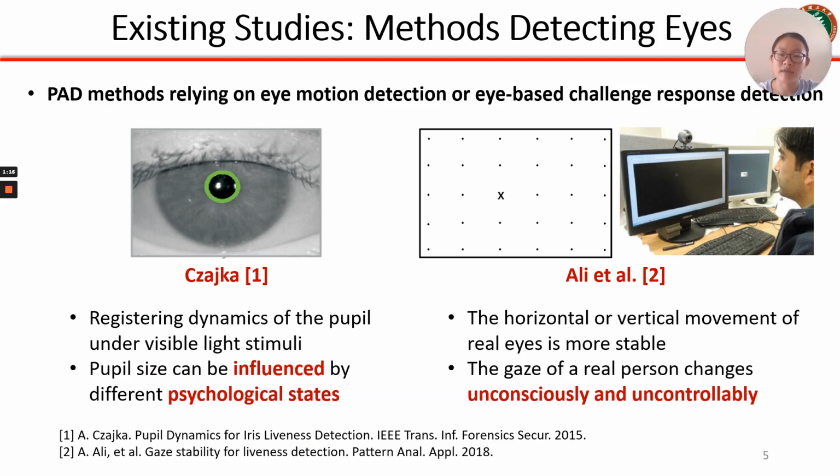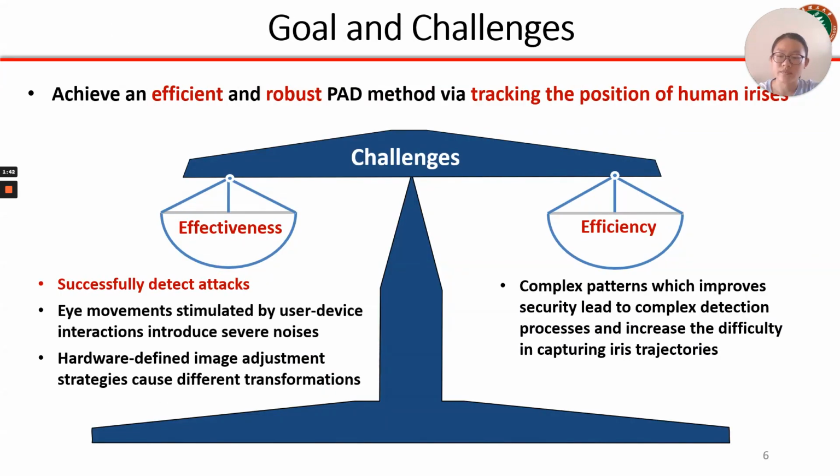Seo et al. proposed a method based on human pupil dynamics. That is, irises will change their sizes in different light intensity levels. However, pupil size can be altered in different psychological states, leading to degradation of detection accuracy. Ali et al. proposed a method based on an assumption. The horizontal or vertical movement of real eyes is more stable than that of unreal eyes. However, the gaze of a real person changes unconsciously, which results in an offset of gaze positions.